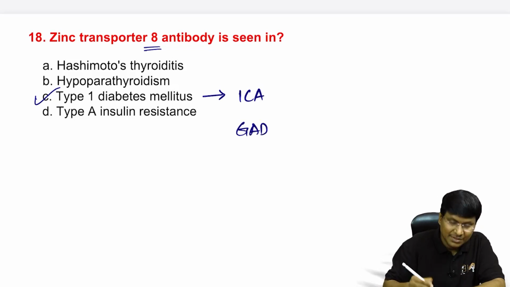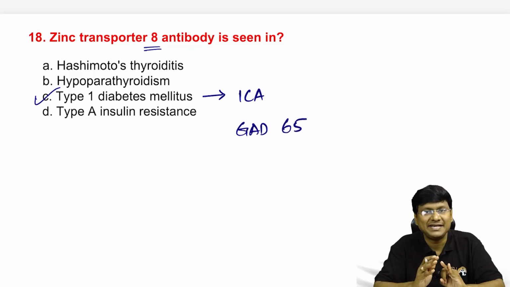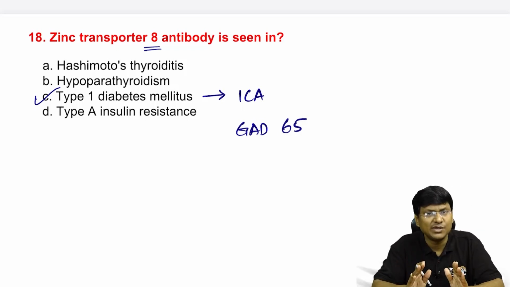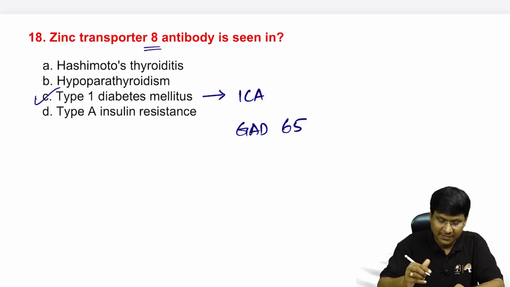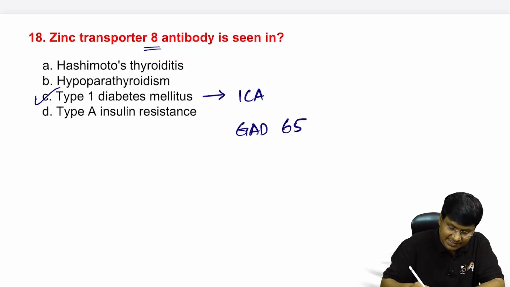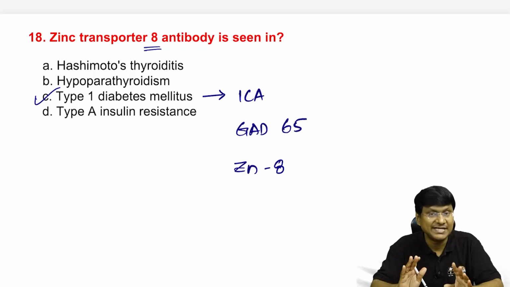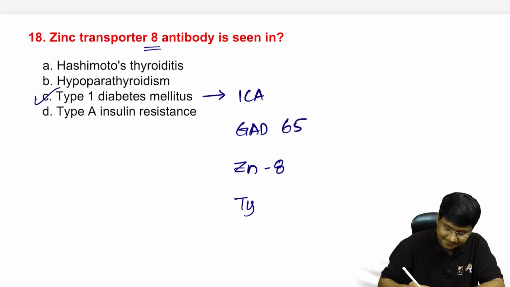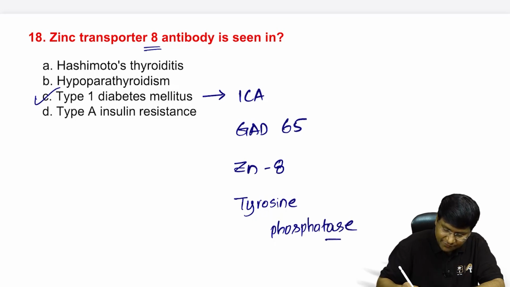Number 2, GAD65, that is glutamic acid decarboxylase antibody. Then next important is insulin autoantibody, and next is the zinc transporter 8, right? Zinc transporter 8, and then tyrosine phosphatase.